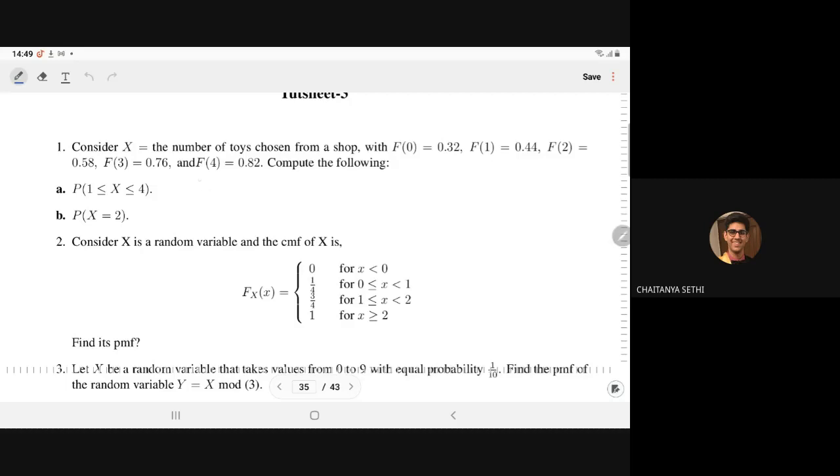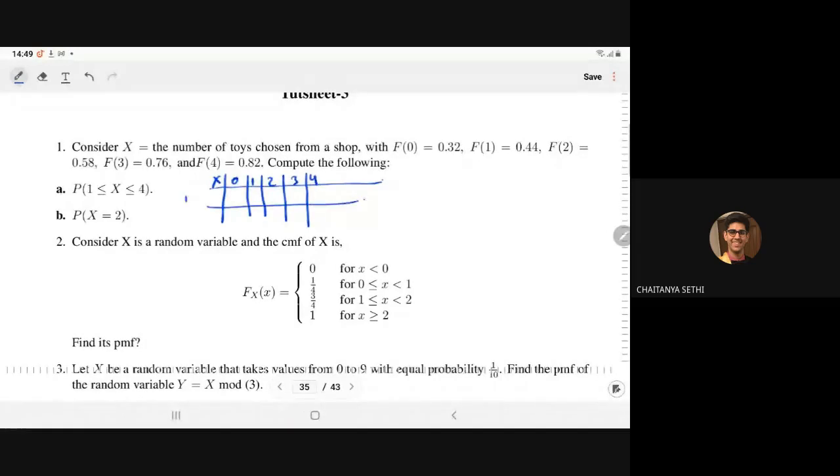X can take the value 0, 1, 2 toys, 3, and 4.